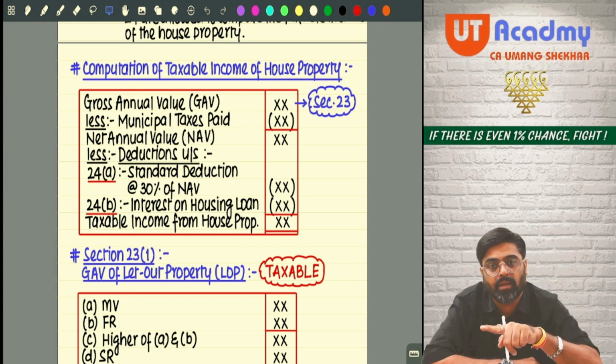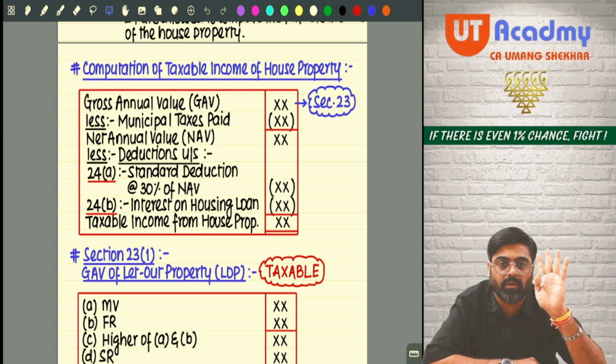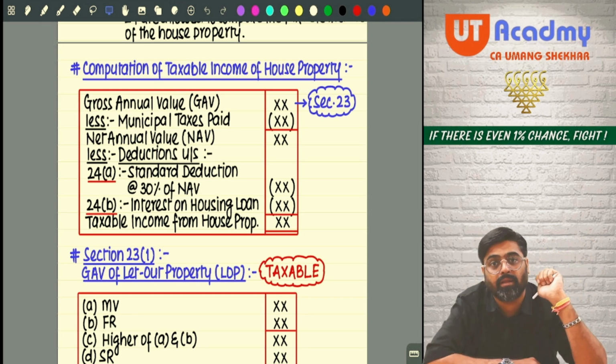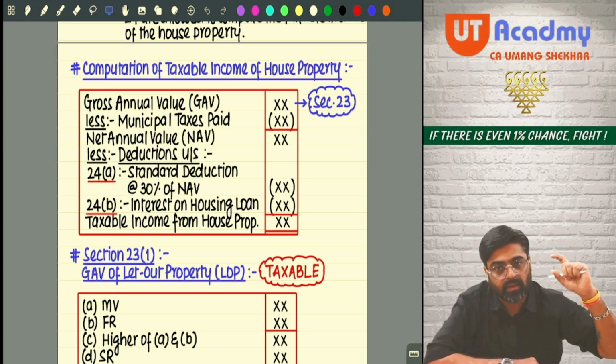For this type of property, this will be the GAV. If the property is some other type, then for that type of property, GAV should be calculated like this. If the property is a third type, then for the third type of property, GAV will be calculated like this. So different types of property, different GAV.